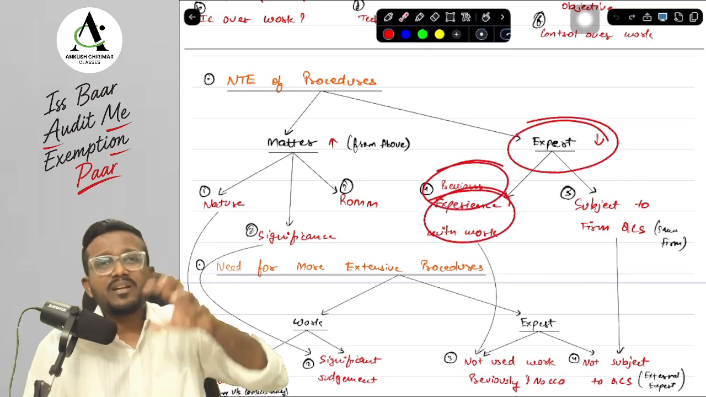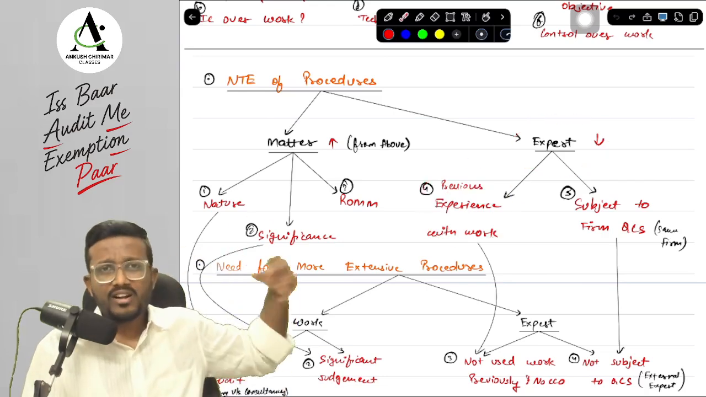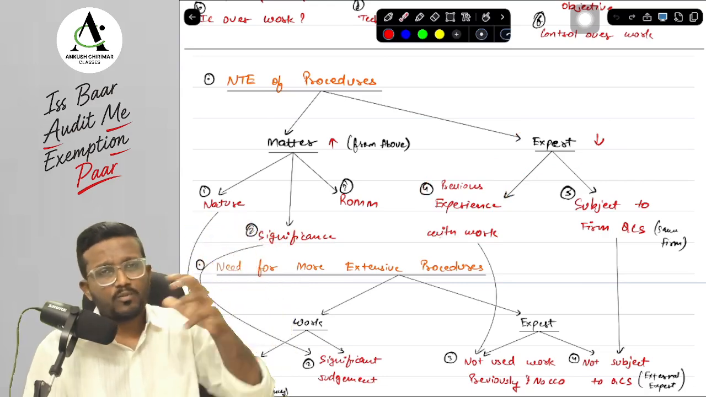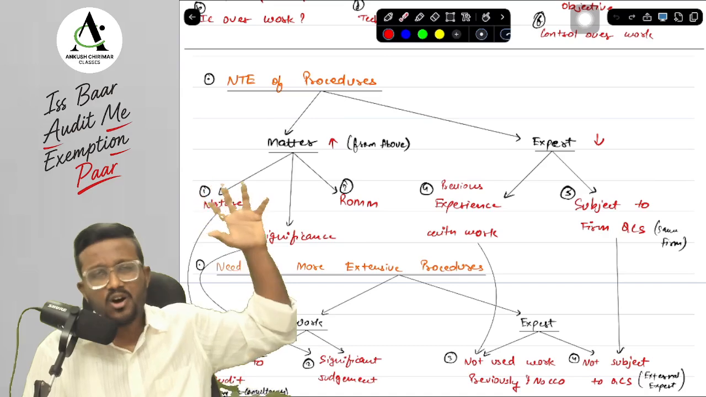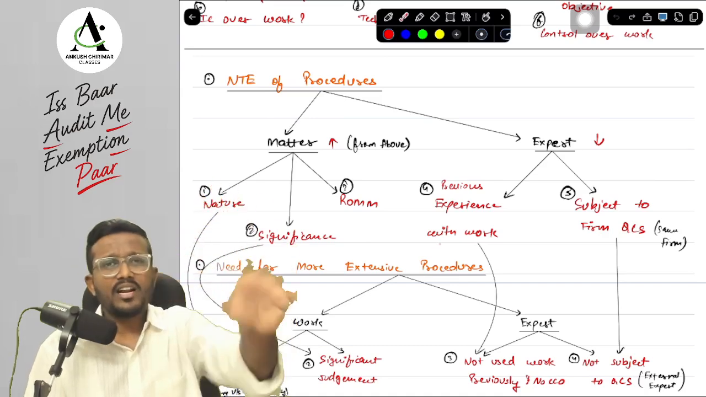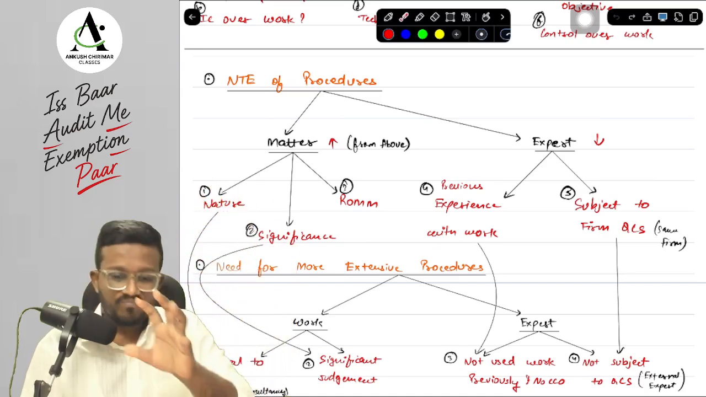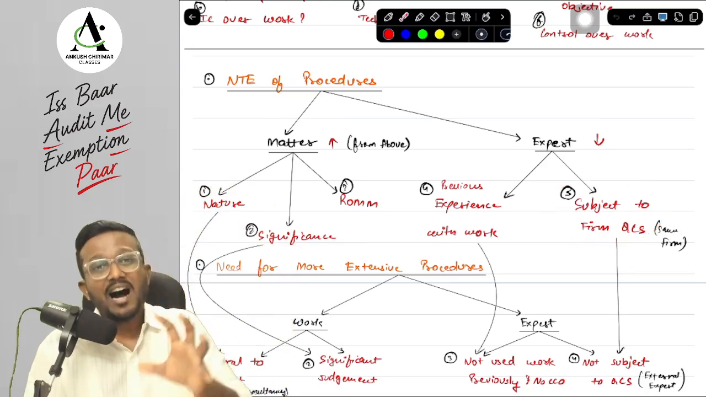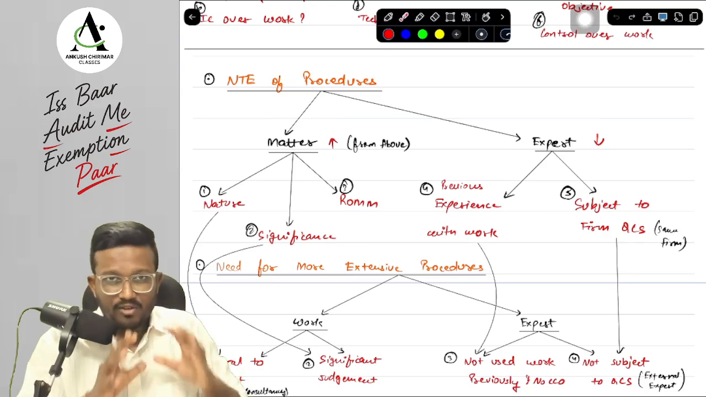We will see the previous experience with the work. If we have already got previous experience with this particular auditor's expert work, suppose I'm using this auditor's expert from quite a few years now, so I have previous experience with the work, then I don't need to perform more procedures. And thirdly, if the expert is part of my firm only,